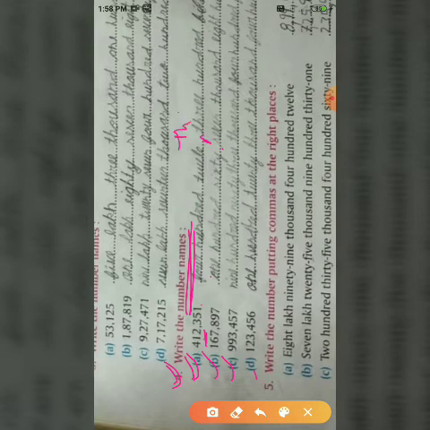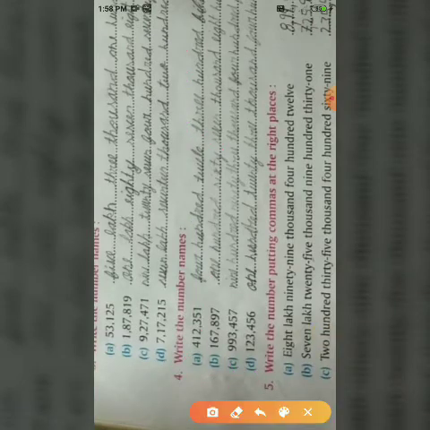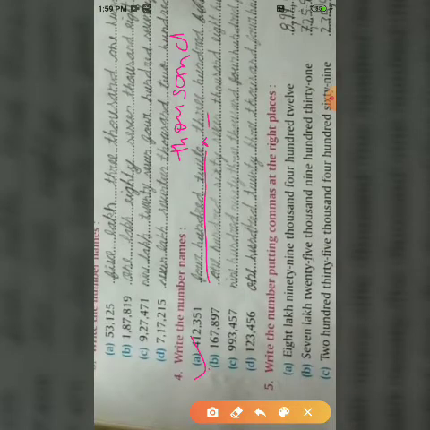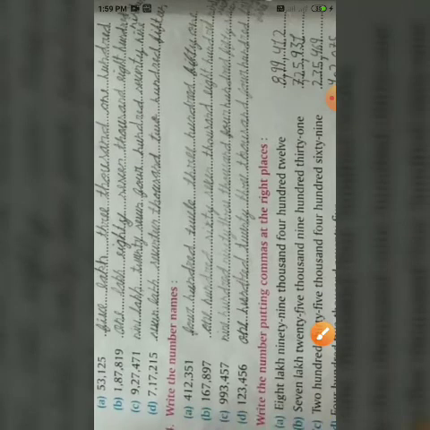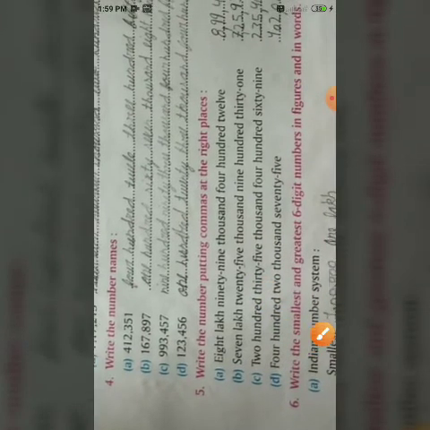Part B, 167,897. So simply part C and D you can fill in the book.